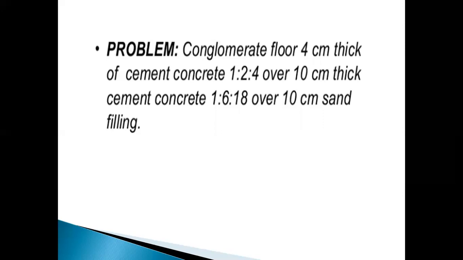Next problem. Write the problem. Conglomerate 4 centimeters thick of cement concrete 1:2:4 over 10 centimeters thick cement concrete 1:6:18 over 10 centimeters sand filling.